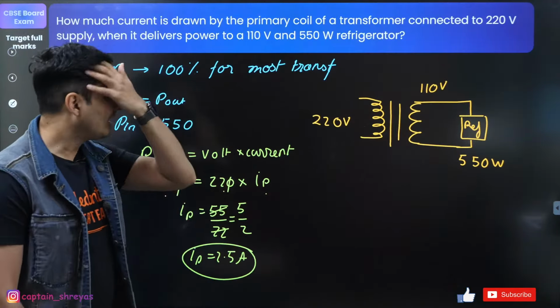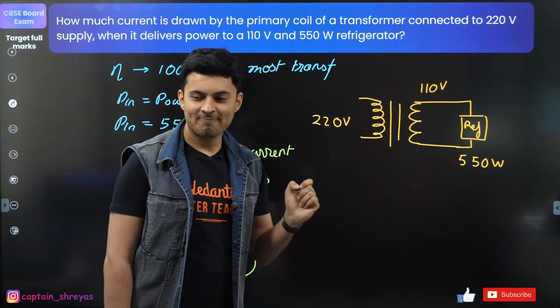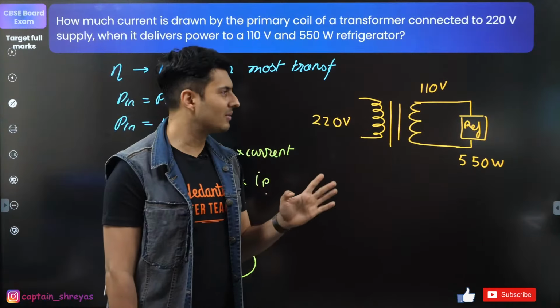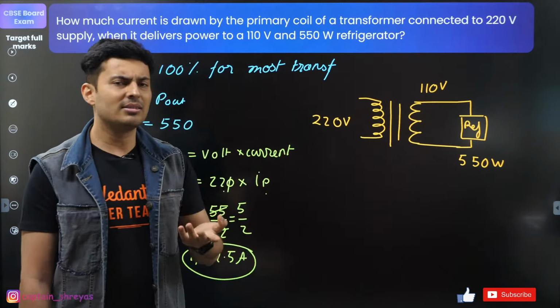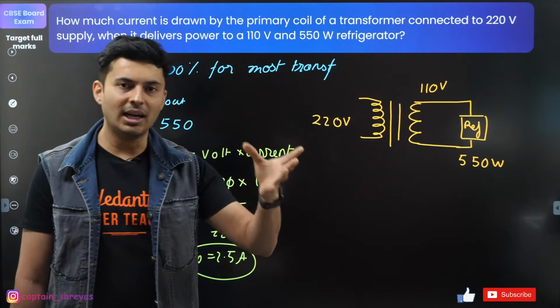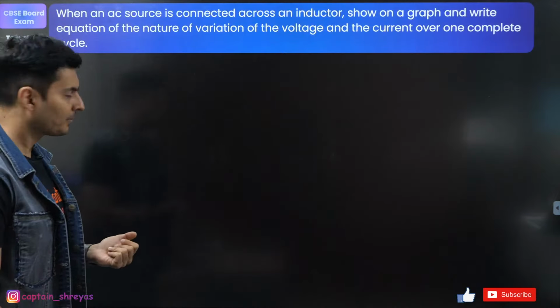But if they ask you what kind of transformer or what is the turns ratio, then it will be useful. For now, it is not there. If they ask you what type of transformer, voltage is reducing, so step down. Turns ratio, this will be 2, this will be 1, 2:1. So for that purpose it can be used, but right now in this problem, no use. Moving on to the next question.